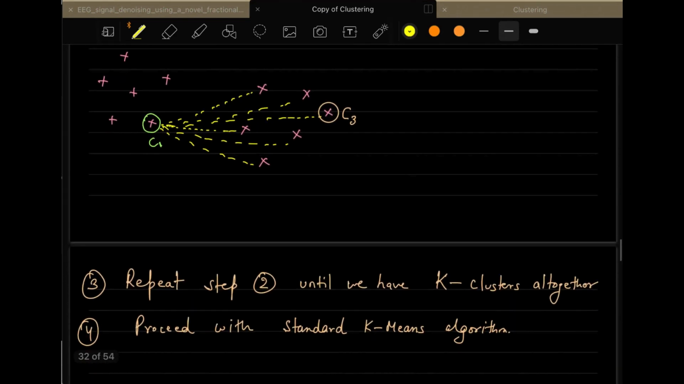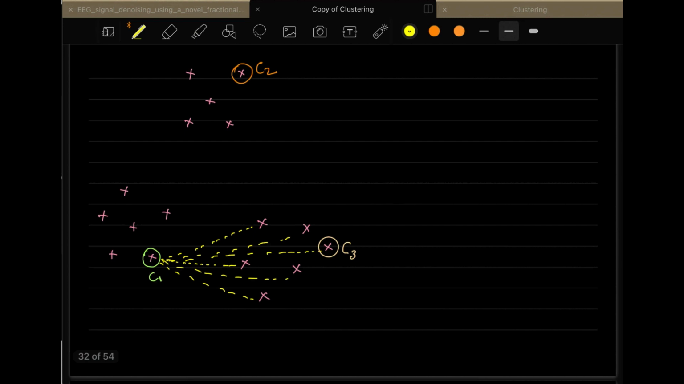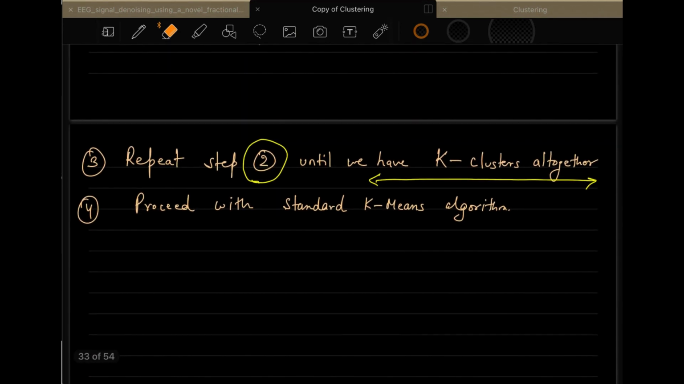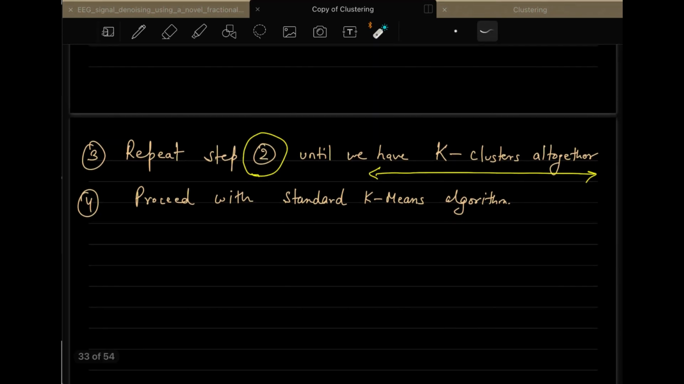When the initialization step is completed, you repeat step 2 which I have discussed earlier until you have all the clusters done. As I have shown you, first I have done it for the first cluster, then for the second cluster, then the third cluster. You continue to do that till your k is finished. If you have taken k equal to, let us say, 5, you have to do this initialization 5 times. Once that is done, you proceed with the standard k-means algorithm, the Lloyd algorithm that we have discussed. So this is k-means plus plus.